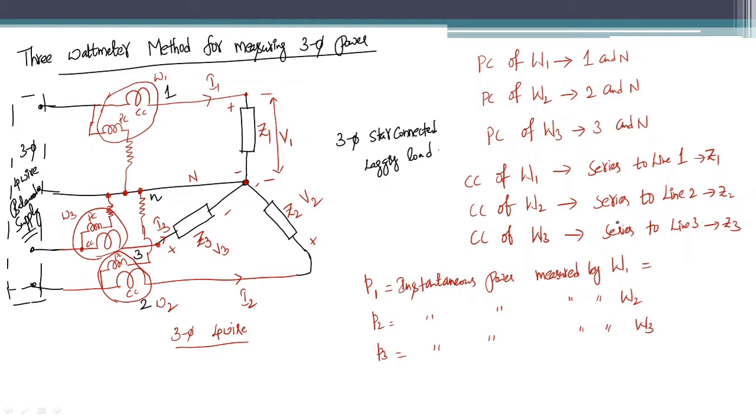It is the product of instantaneous voltage and instantaneous current. So what is the instantaneous voltage that this W1 is measuring? It is small v1.